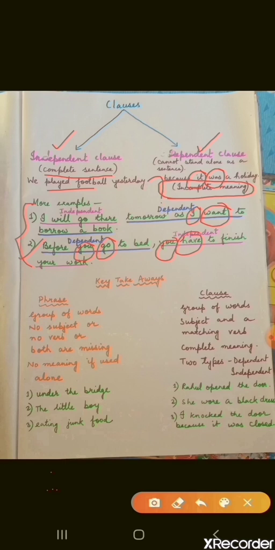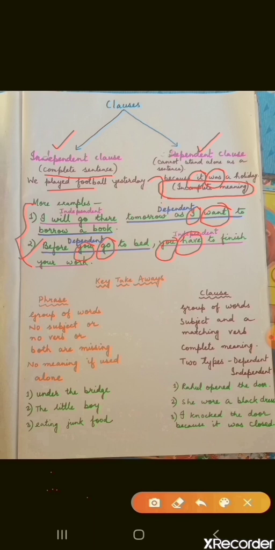Just remember, independent clause means it can stand alone as a sentence. Dependent clause needs the help of an independent clause to be a complete sentence. That's it. I hope you have understood.